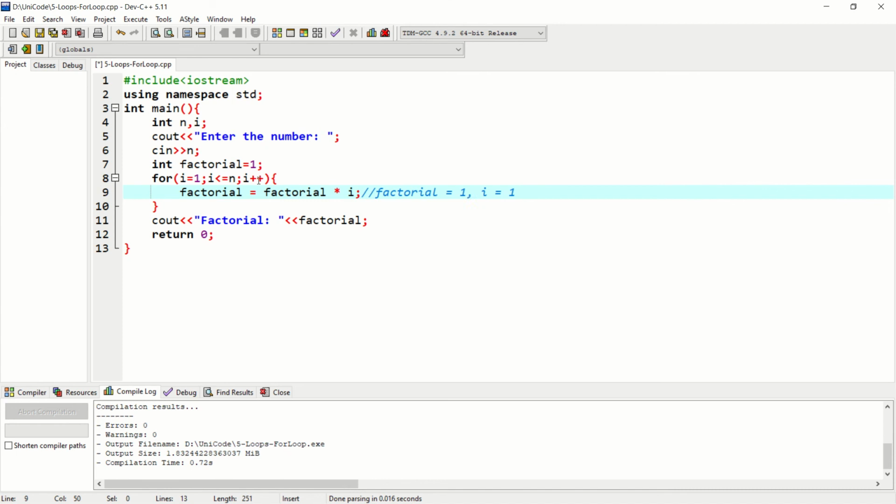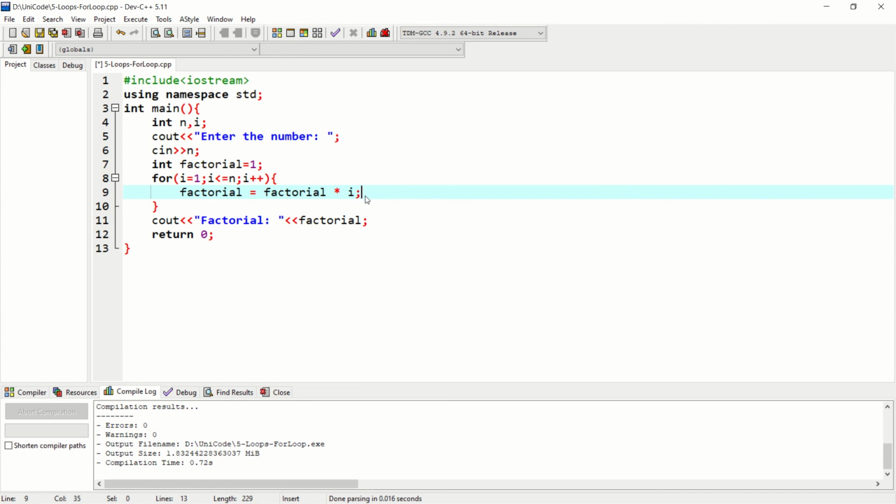Now the value of i was incremented, like 2. Condition was true. Went inside the loop. Factorial equal to factorial into i again. We can simply write here into 2. This will go on like 3, 4, 5, 6 and so on till n, and it will keep on multiplying factorial into 3 into 4 and so on. This is the practical use of a for loop. We can also use it for calculating the sum of n natural numbers and many more.